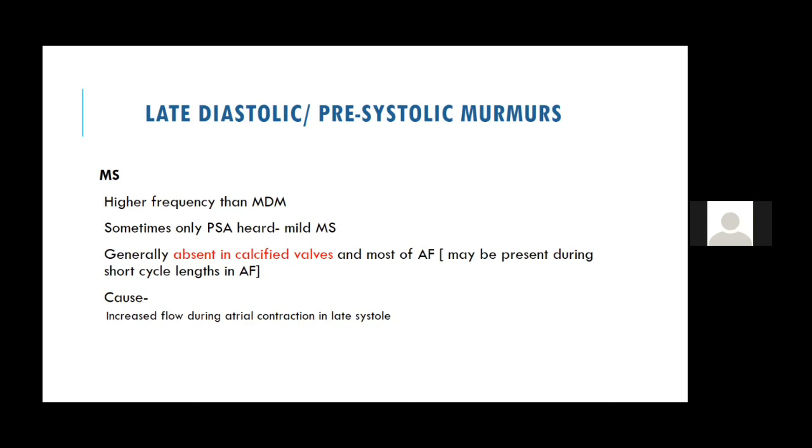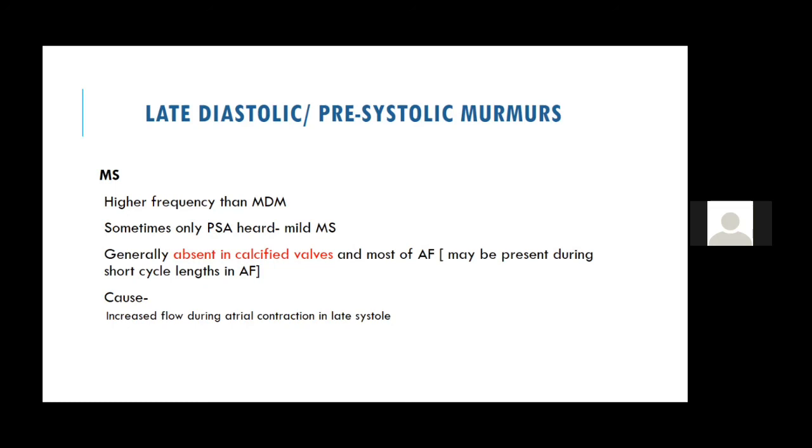In patients who have a longer RR cycle, like in bradycardia, we may not be able to appreciate a good murmur. Or in patients with COPD, emphysema, we may not be able to feel the murmur. And people will ask you, what is silent MS? Silent MS is in patients with MS with severe PAH. You may not be able to hear the murmur at the apex, but you will hear it somewhere in the axilla. So you may get a silent MS.